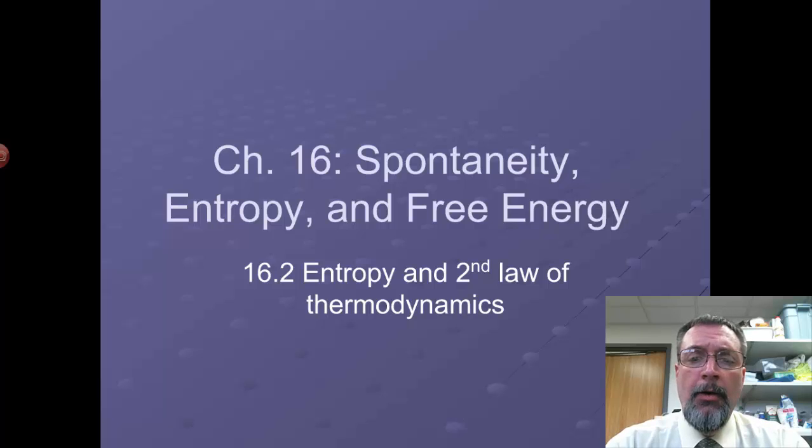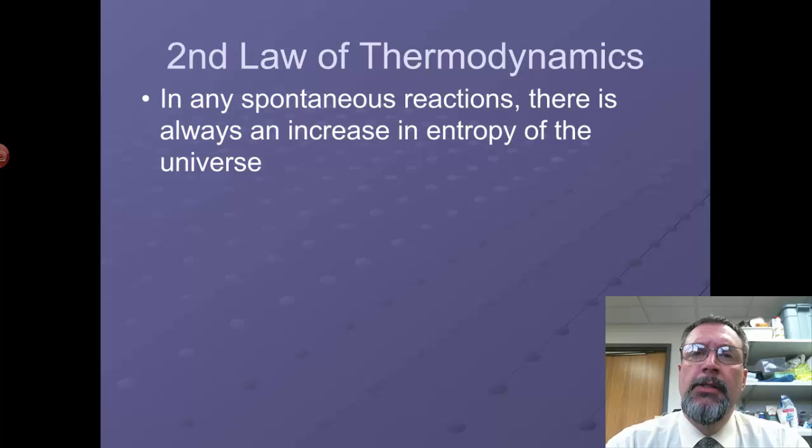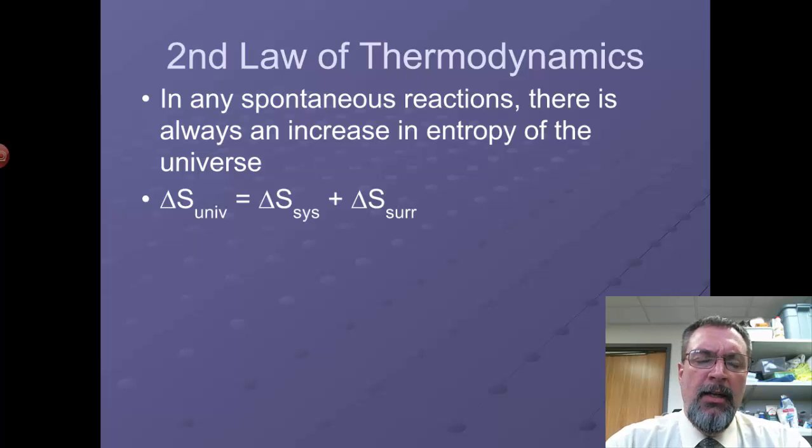Now, how does this work with the second law of thermodynamics? Okay, well, the second law of thermodynamics says that in any spontaneous reaction or process, there's always an increase in entropy of the universe. So everything in the universe tends towards a greater disorder. That's the second law. Okay, that means the delta S, the change in entropy of the universe. Now, the universe contains everything. And since in chemistry we look at system and surroundings, then the entropy change of the universe must be the sum of the entropy changes of the system and the surroundings.